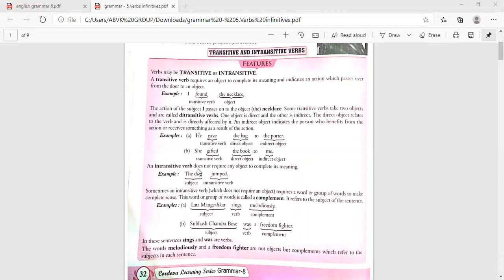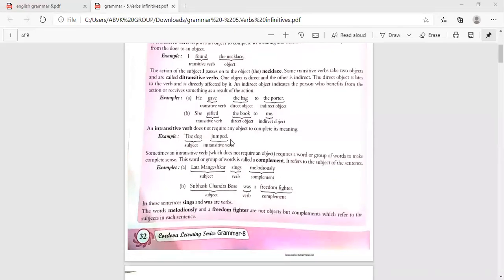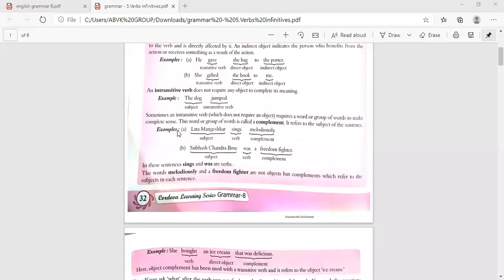An intransitive verb does not require any object to complete its meaning. The dog jumped. So here the verb is jumped. That is an intransitive verb because it does not have any object. The dog is the subject. Sometimes an intransitive verb which does not require an object requires a word or group of words to make complete sense. This word or group of words is called a complement.